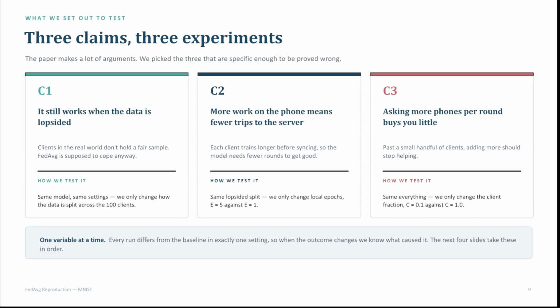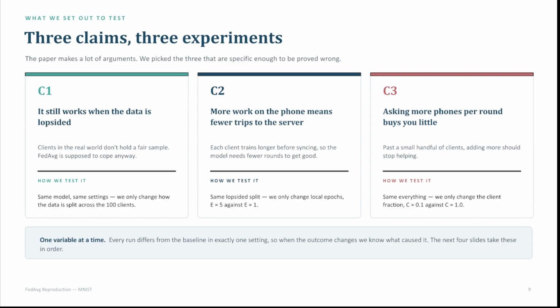And then claim three, we are going to check if asking more phones per round in fact buys you little gain. So we're going to test that by comparing the parameter C with 0.1 against 1. In this way, we will see if there is actually no gain at all as the paper claims.